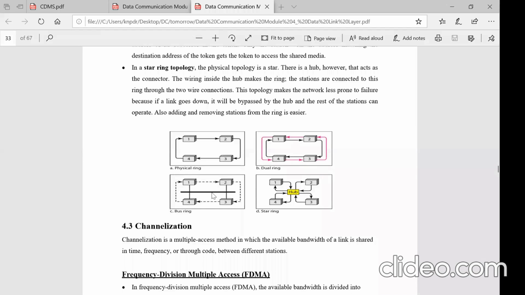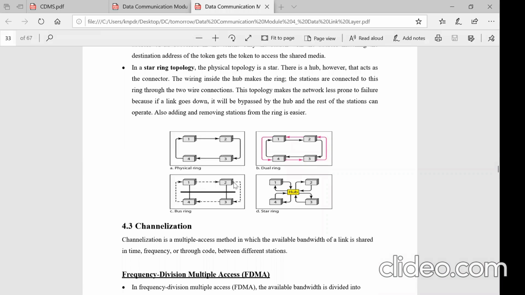In the bus topology, we like to have a ring. In that case, logically the stations will be assigned in the form of a ring because they are connected. In the bus they are connected, so one can send to 4, one can send to 3, anything is possible. But if you adopt token passing in the form of a ring, then logically this station will be called station one.